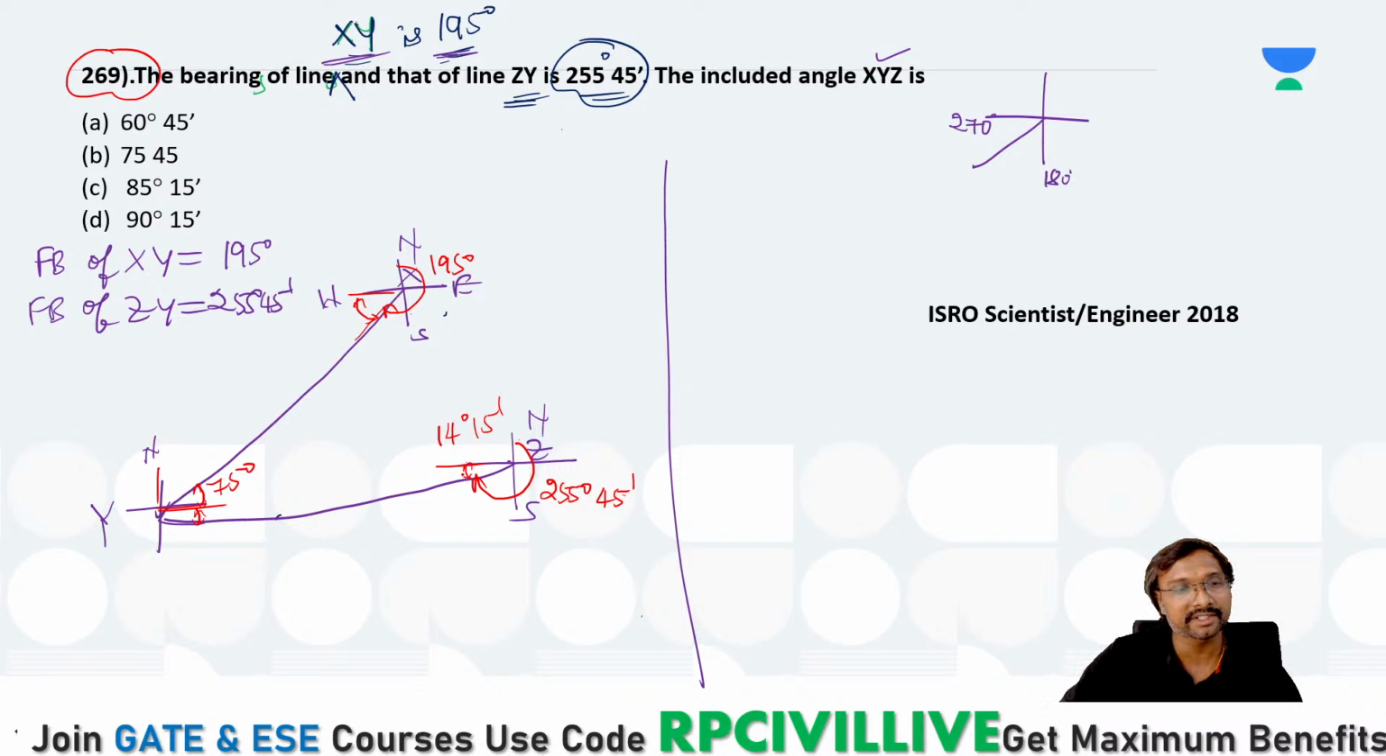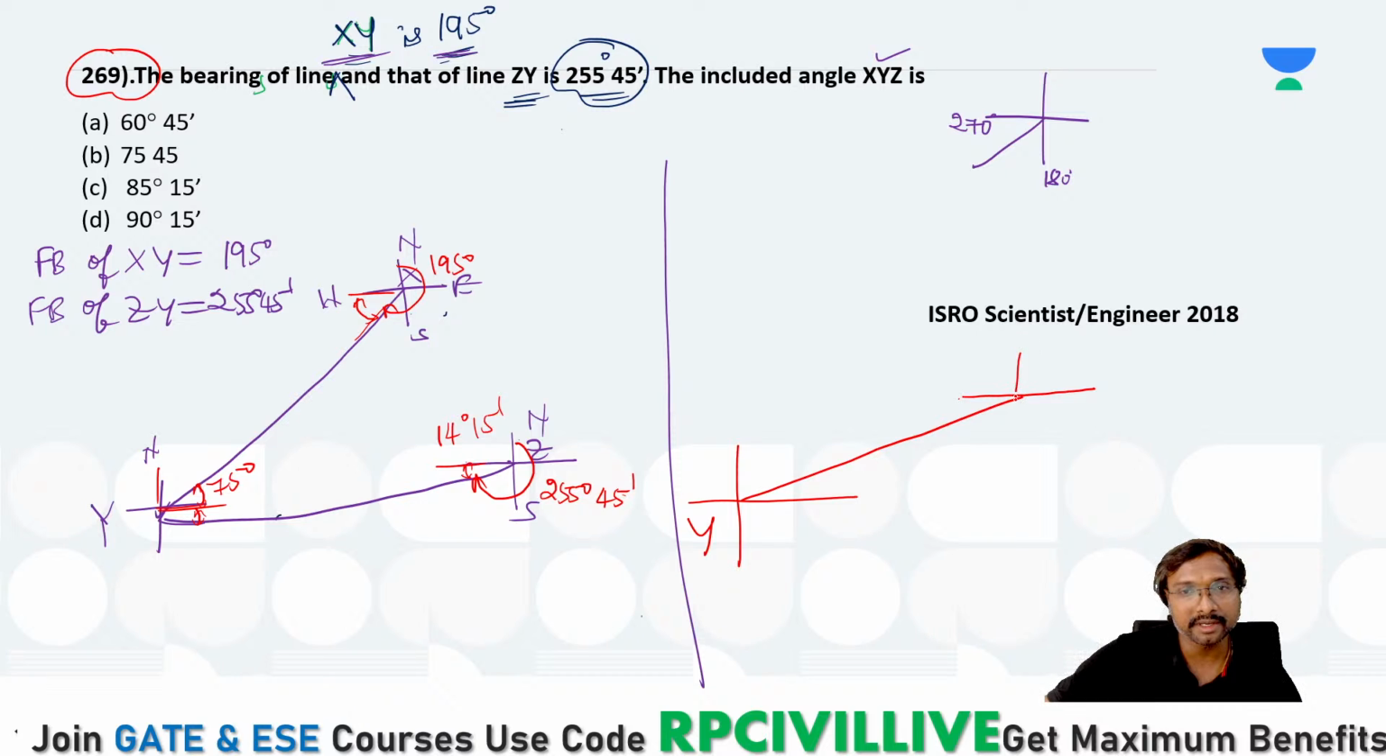With respect to this, is it in the upward direction or in the downward direction? 14 degree 15 minutes, right? Is it above this east west line, or below this east west line? If you just observe, it is above this east west line, right? This is your point Y, and when you are getting it like this, it is only possible in this manner, na?